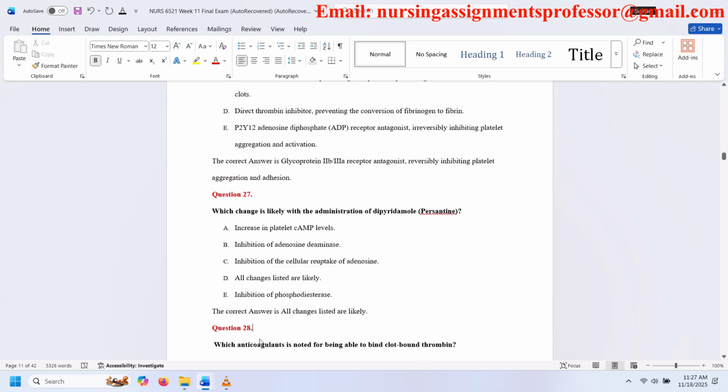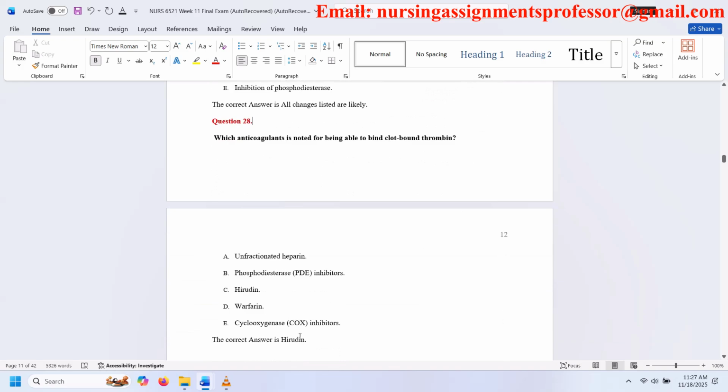Question 28. Which anticoagulant is noted for being able to bind clot-bound thrombin? A. Unfractionated heparin. B. Phosphodiesterase inhibitors. C. Hirudin. D. Warfarin. E. Cyclooxygenase inhibitors. The correct answer is Hirudin.